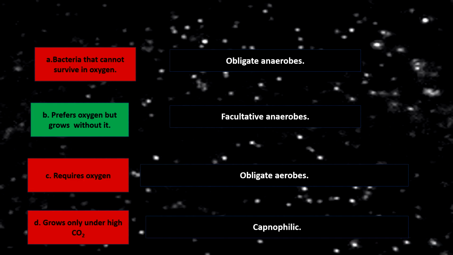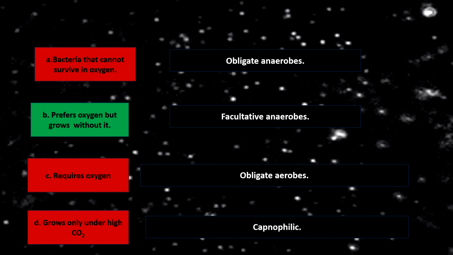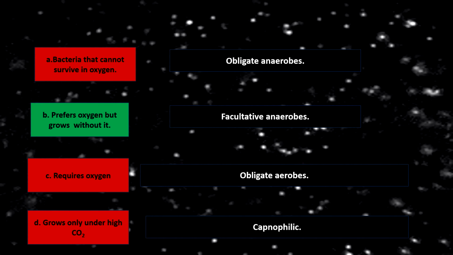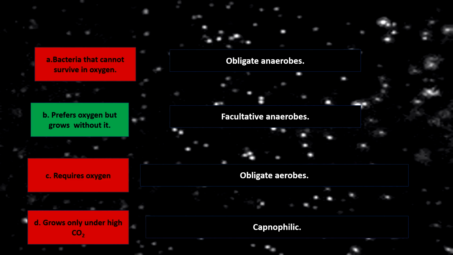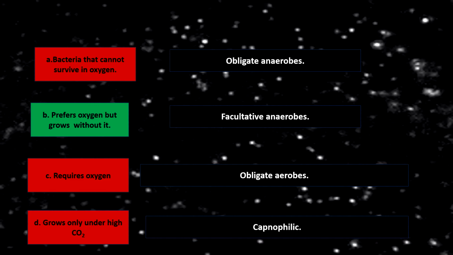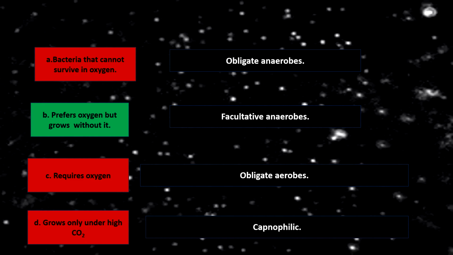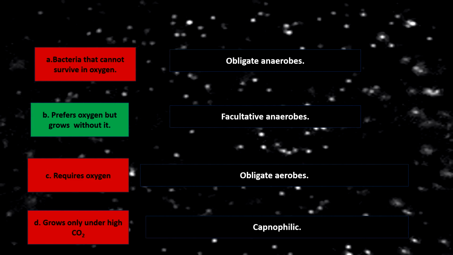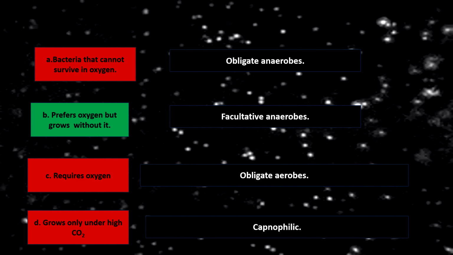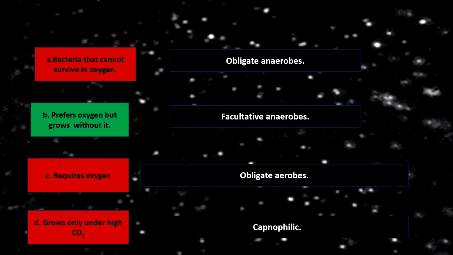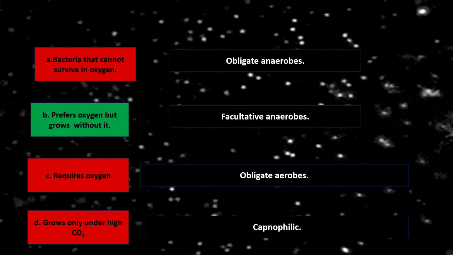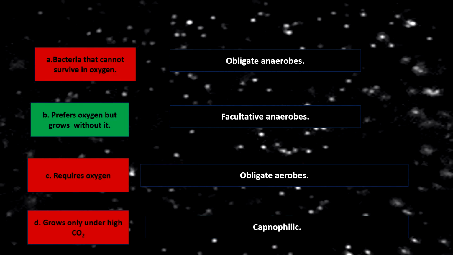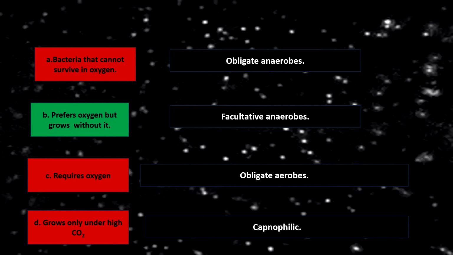Option D, grows only under high CO2 concentration. These types of organisms are known as capnophilic organisms. Capno means CO2, philic means loving. So CO2 loving organisms, capnophilic organisms, such as pneumococcus. They require 5% CO2 for their growth. So hope you can understand why facultative anaerobes is the correct option.